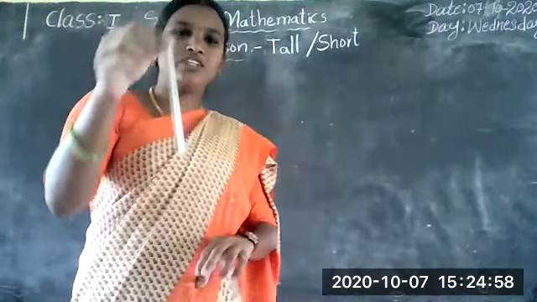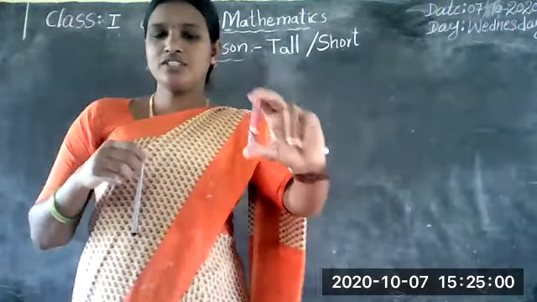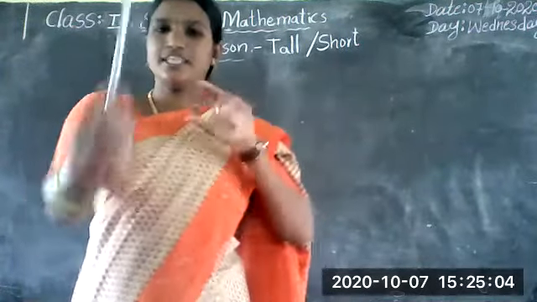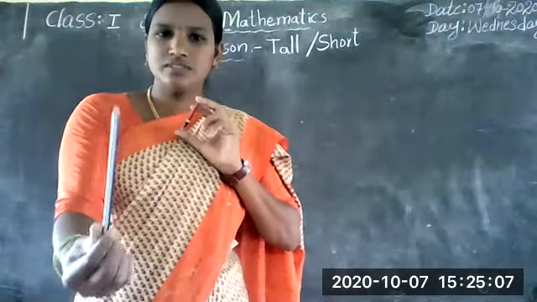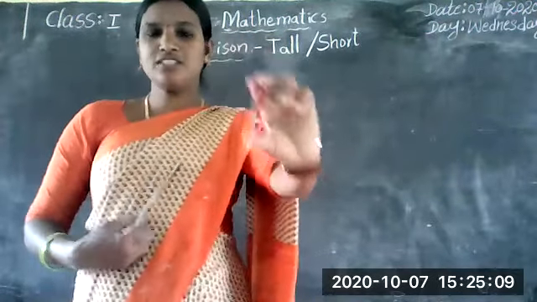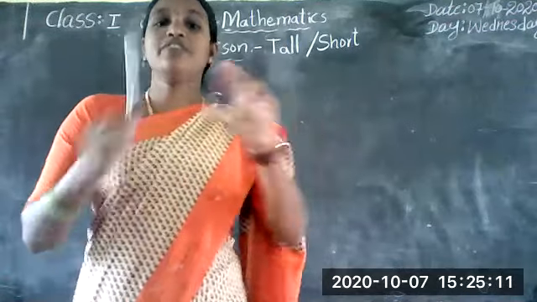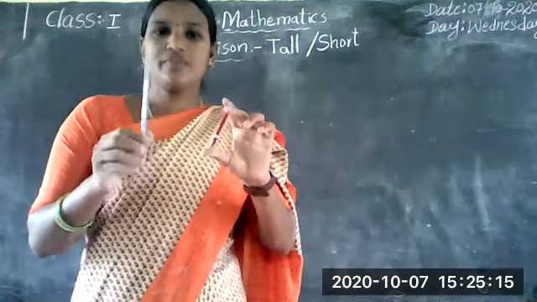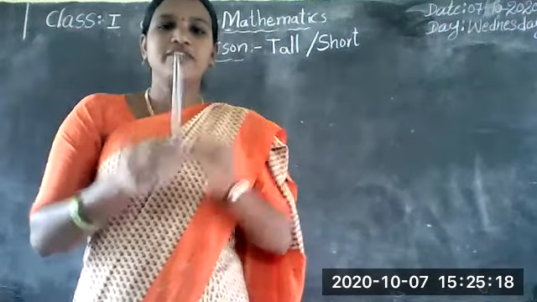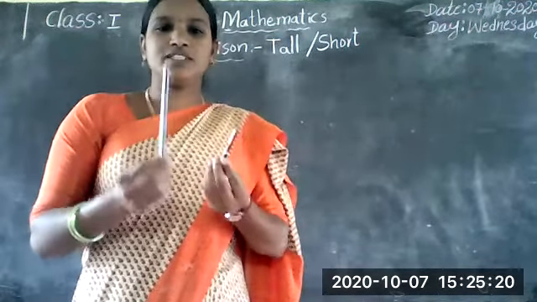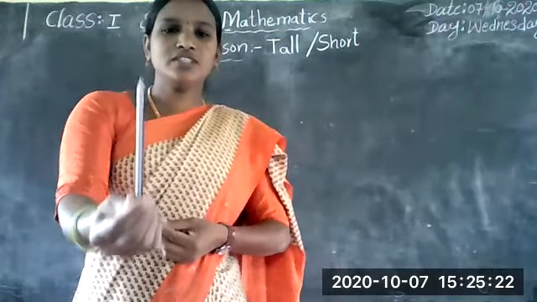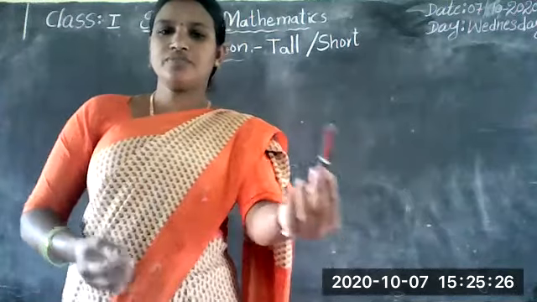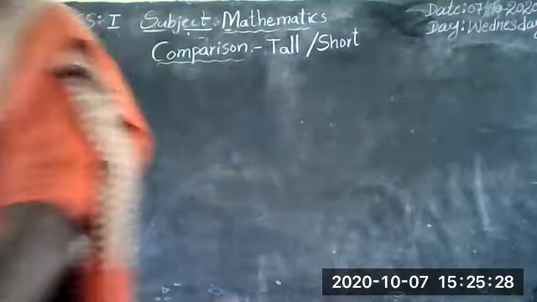This pencil is tall. This pencil is short. When we compare two things like that, this is the tall pencil. This is the short pencil. All understand, children?